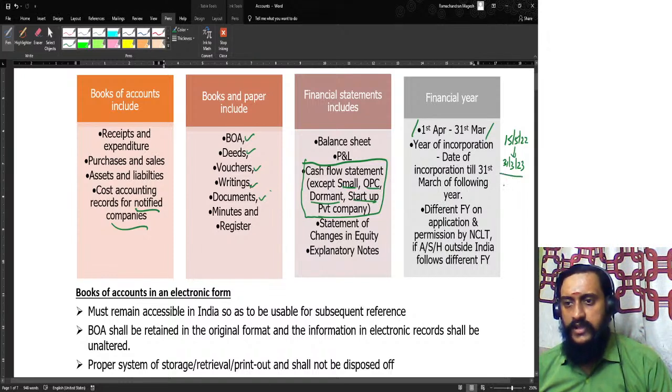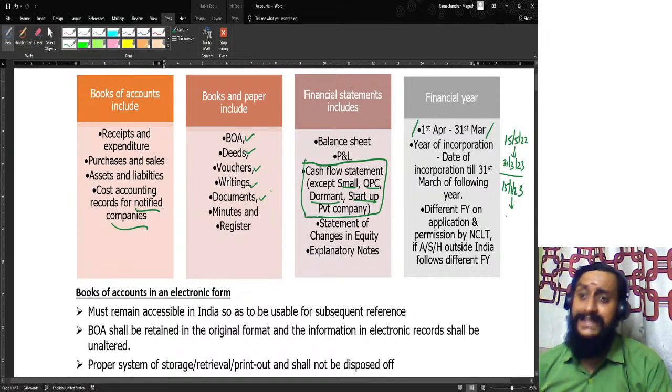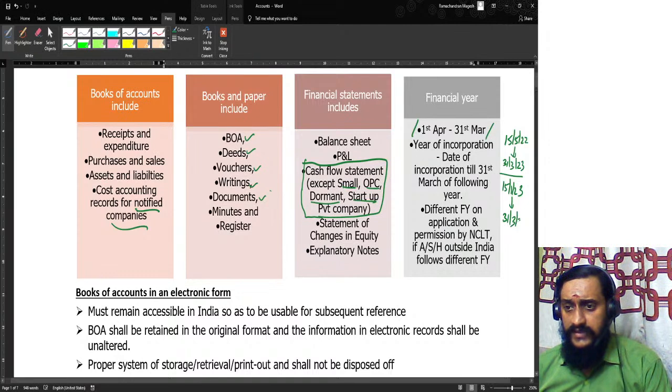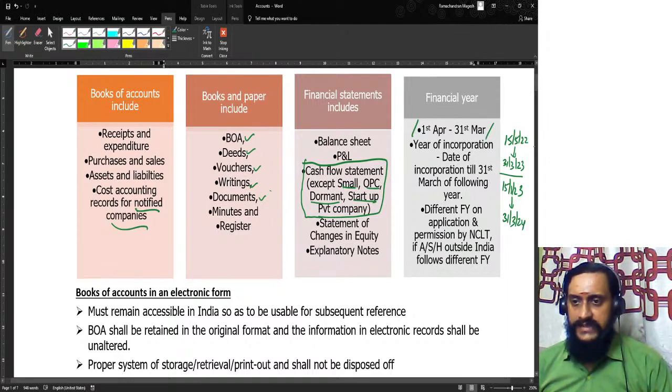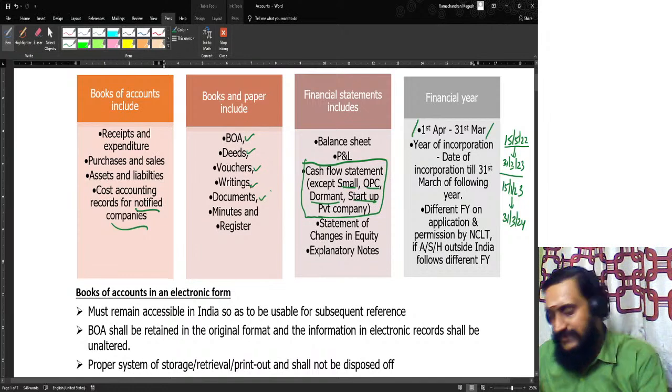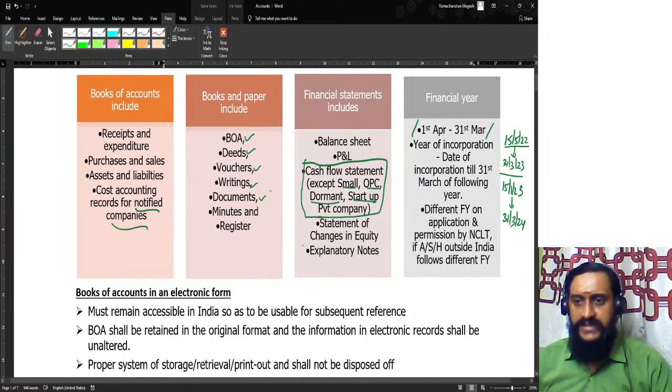Suppose I incorporate the company on 15th of January 2023, then the first financial year will be from the date of incorporation till the next 31st of March, which means up to 31/3/2024. So whichever is the year of incorporation, that year till the upcoming 31st of March, the next year's 31st of March, that is the first financial year.